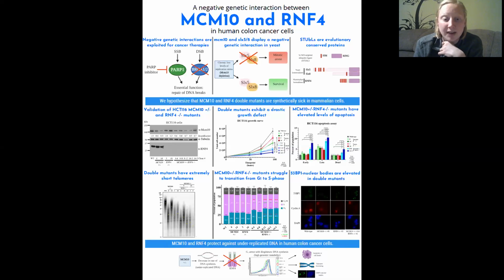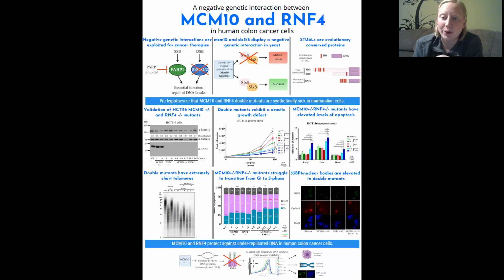So our working model is that MCM10 deficiency causes a decrease in the rate of DNA synthesis. Without RNF4, these cells arrest in G1. When we look at the amount of EdU incorporated during our 30-minute pulse of S-phase cells, we actually see that the double mutants rescue this defect in DNA synthesis.